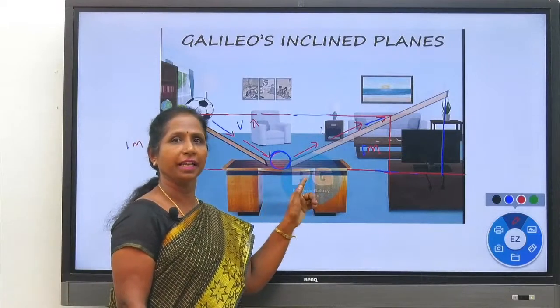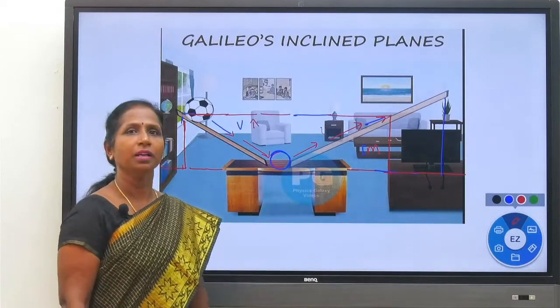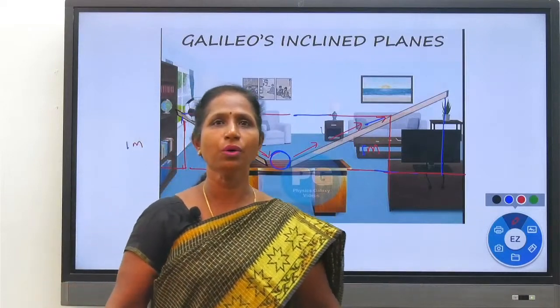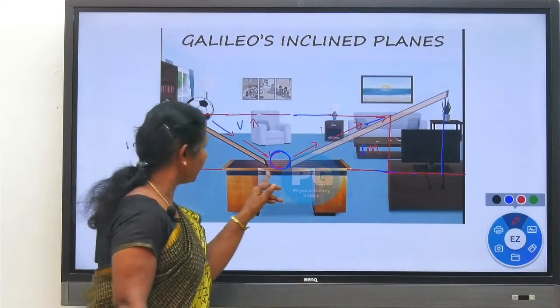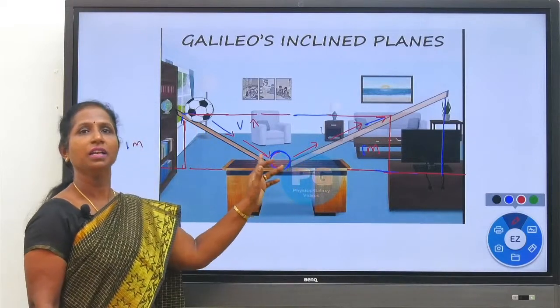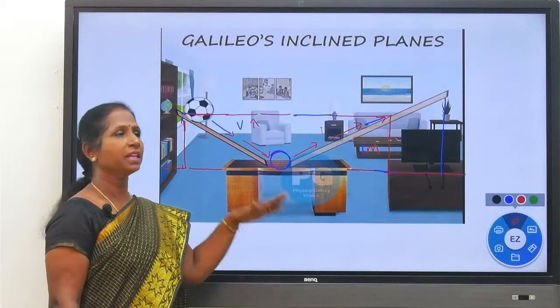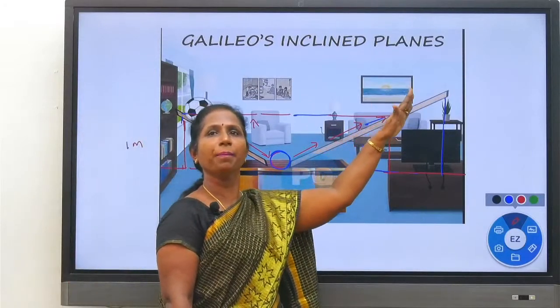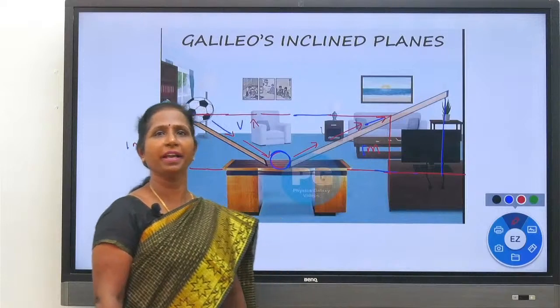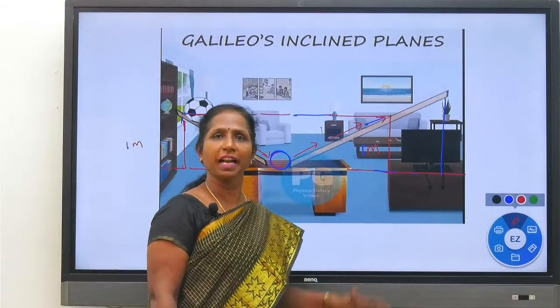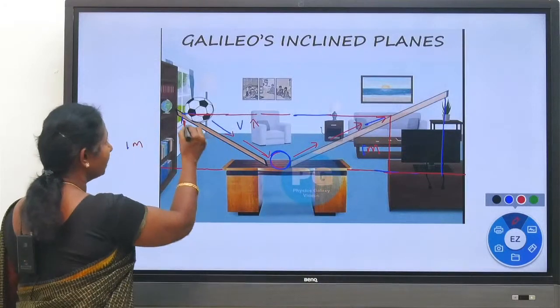After reaching the plane surface, that is the table, do you think the ball will stay in the same place after reaching the ground? No. After reaching this horizontal surface, that is the table, it won't stay there. So what happens? The ball started climbing up the next inclined plane. Up to what height will it climb? It is climbing up to the same height.